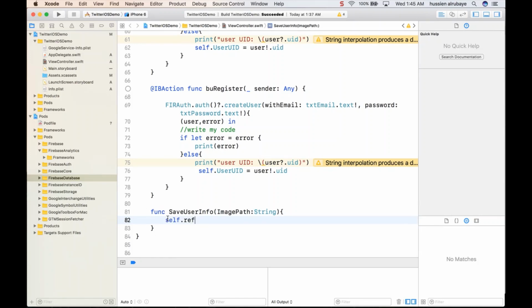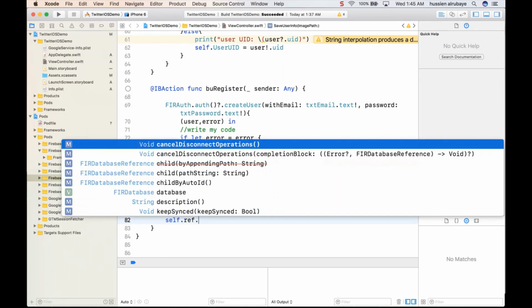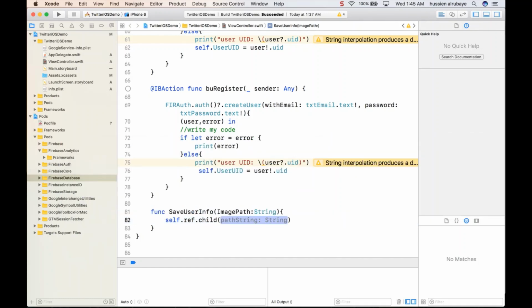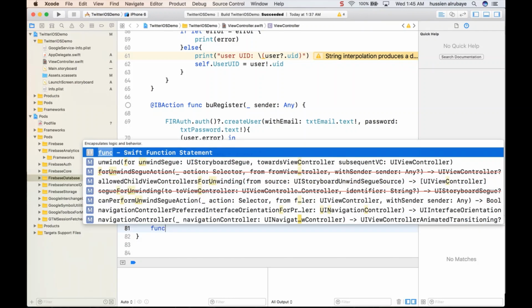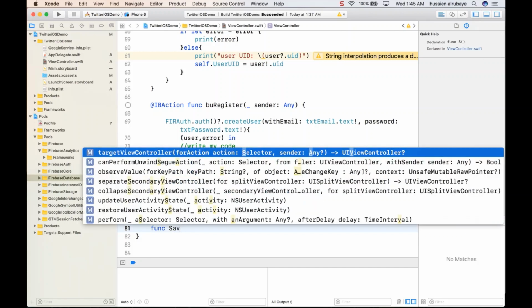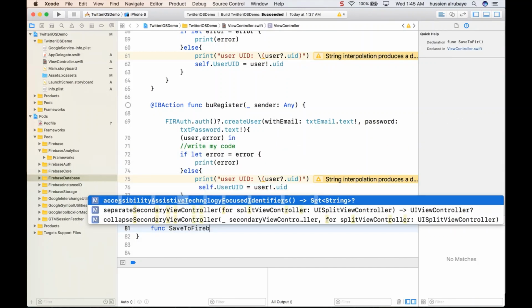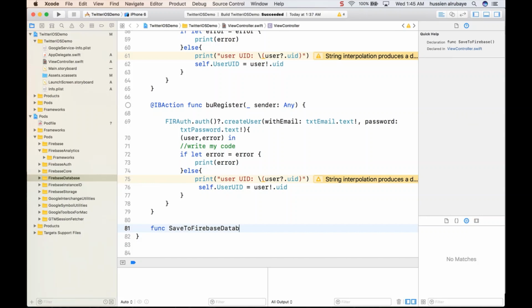So I say self dot reference, and I want you to add a child, and this child should be users, because we have a node named users. Let me define a function, and I'll name it saveToFirebaseDatabase.